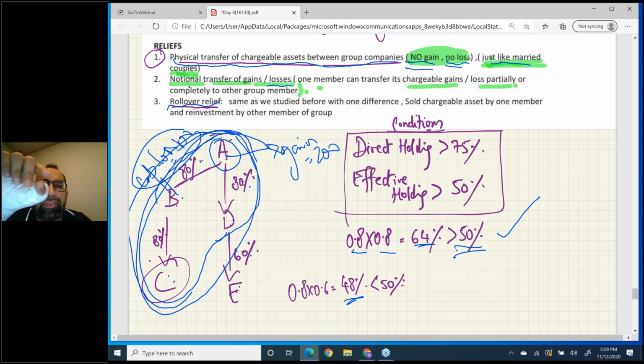So automatically the gain will be rolled over for the group. Okay, so now we are doing the same thing from the group's point of view, not a single company's point of view. So keep in mind these three reliefs. These three reliefs are available for a capital gains group.